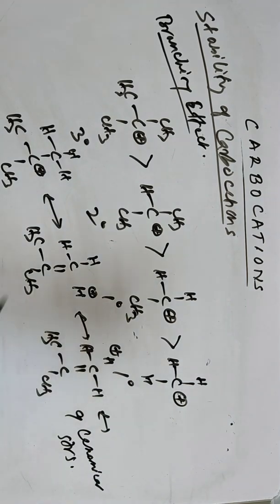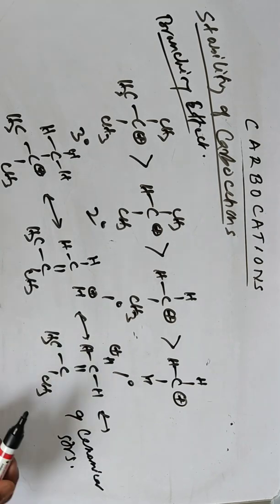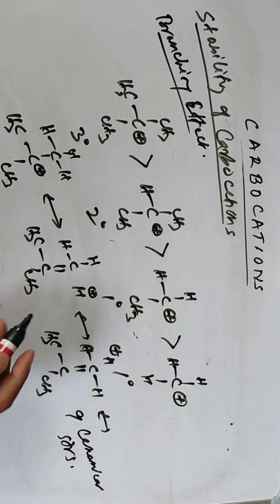So when I say more branching, we have more canonical structures, and more canonical structures means more stable. A carbocation will be more stable if it has more canonical structures.